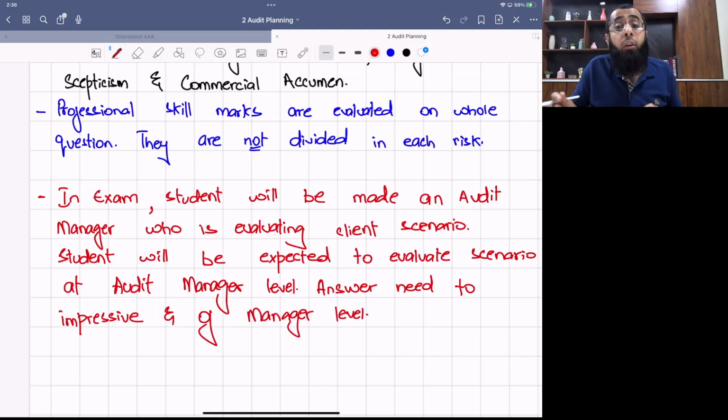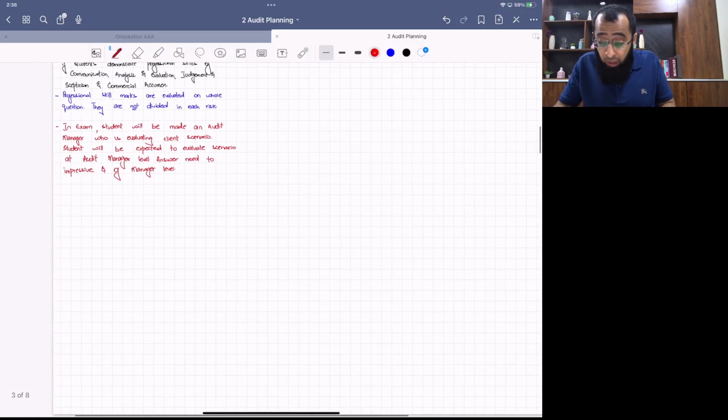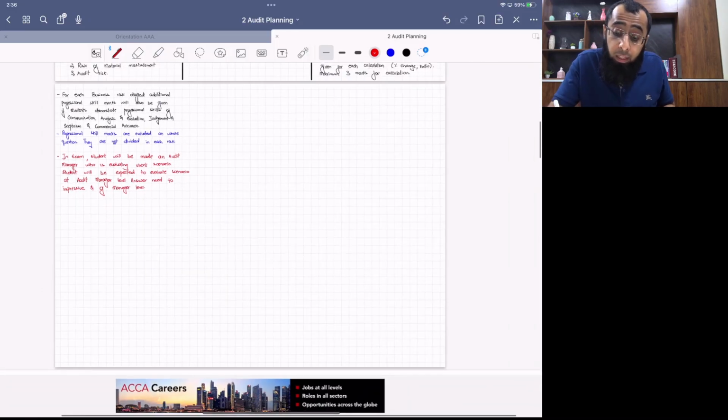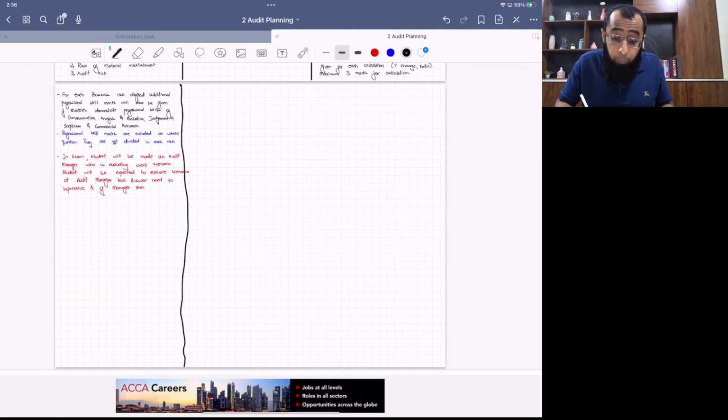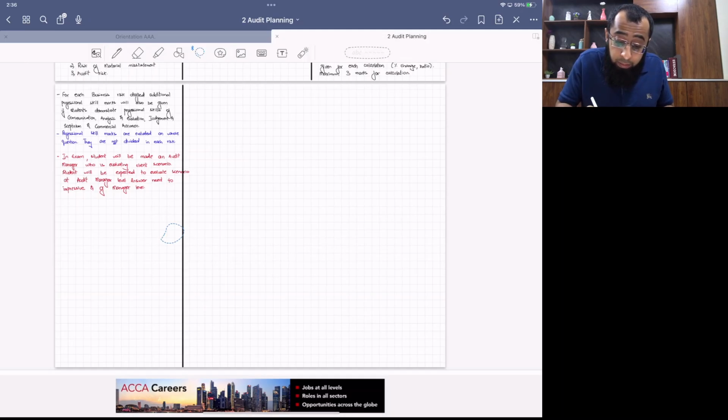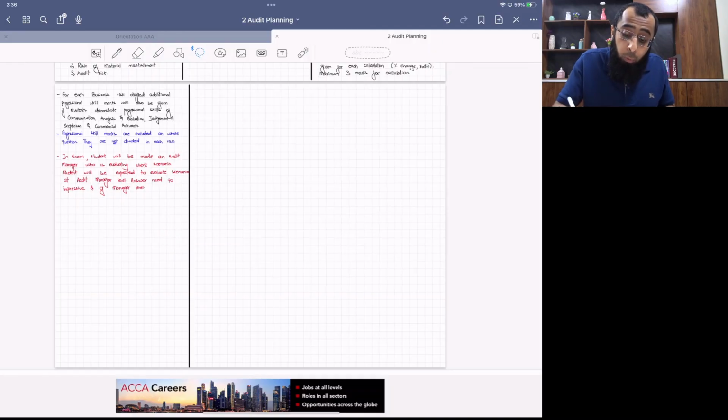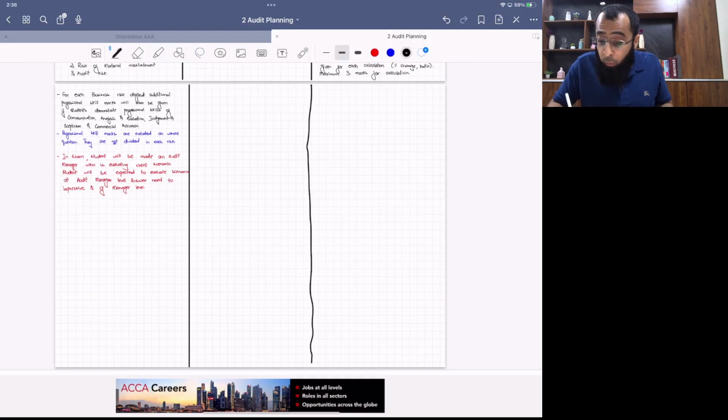So you will be an audit manager who will be answering to an audit partner. You have to make sure that when you draft, your answers are impressive. Okay, so I hope that you are understanding the approach. It is very important that along with the topic, you understand the exam drafting approach, because then only you will be able to deal with the exam scenario.